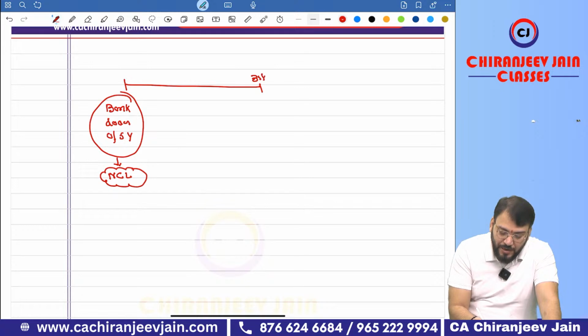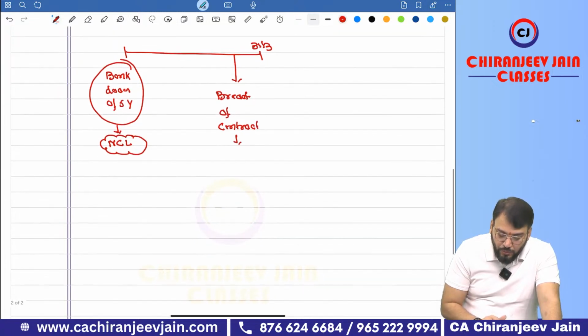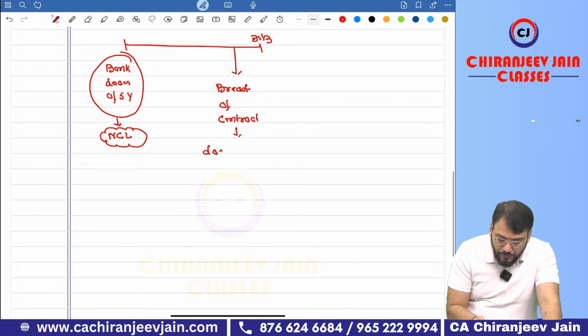Now, what actually happened? On or before 31st March, there was a breach of contract, and with this effect, the loan became repayable on demand.